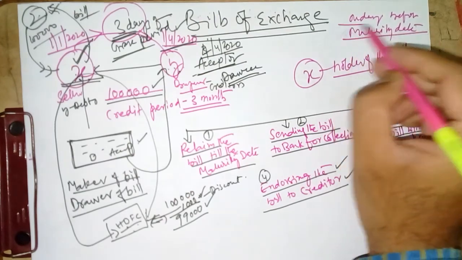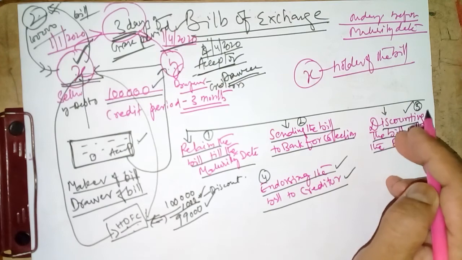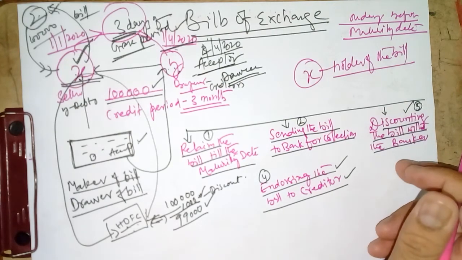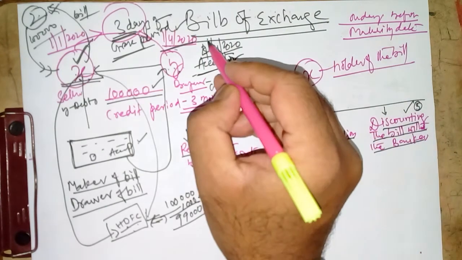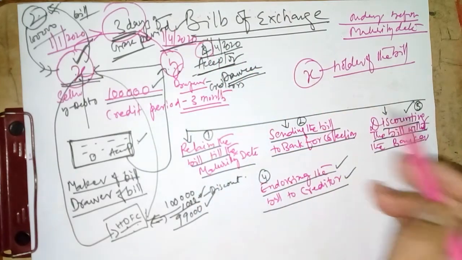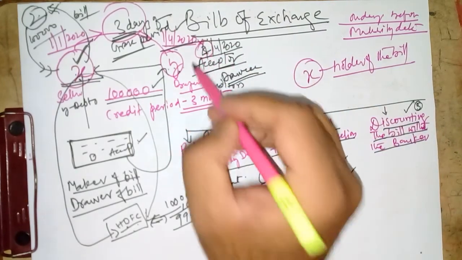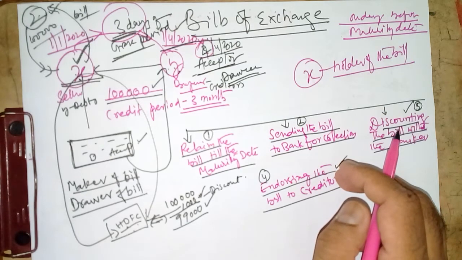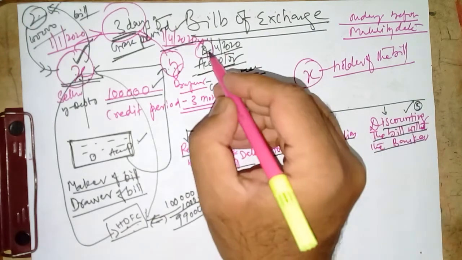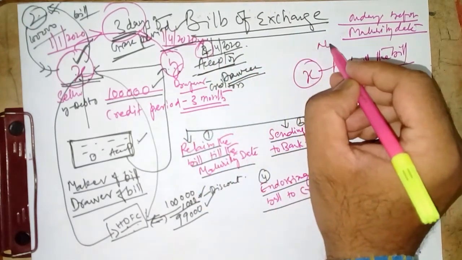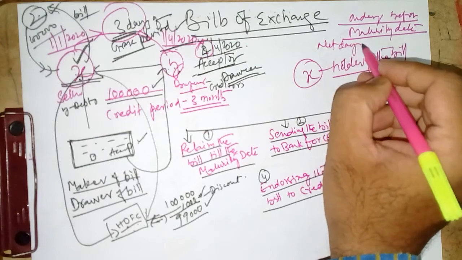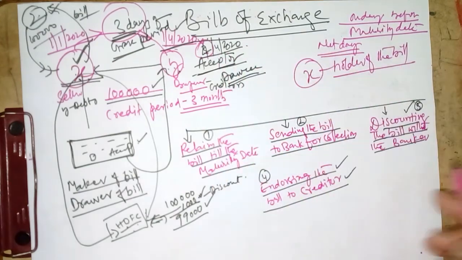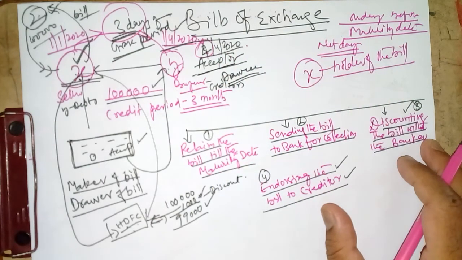Suppose it is what we call a sudden holiday. So presume that 4th April was not a holiday, but the government declared a holiday on 4th April, which was the maturity date. In that case, the banks will be closed or transaction businesses will be shut down. Then what will be the maturity date? Next day. The next day will be the maturity date. These are the basic things, right?